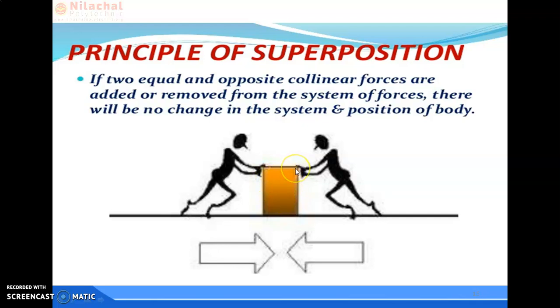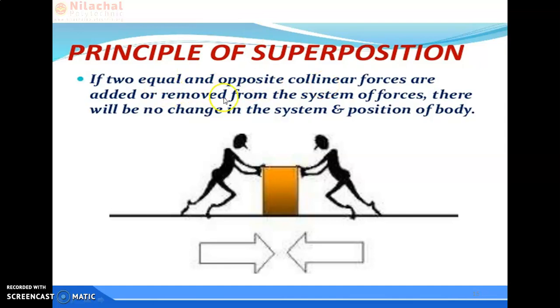So it is the superposition. In a generalization of this observation in this picture, it gives us the law of superposition. The action given the system of forces on a rigid body, not a moving body, will in no way change its state if we add or subtract another system of forces in equilibrium. In a simple way you should always remember, if two equal and opposite collinear forces